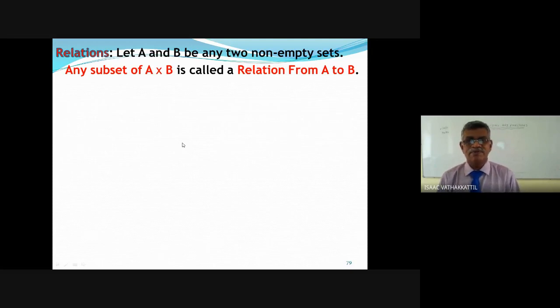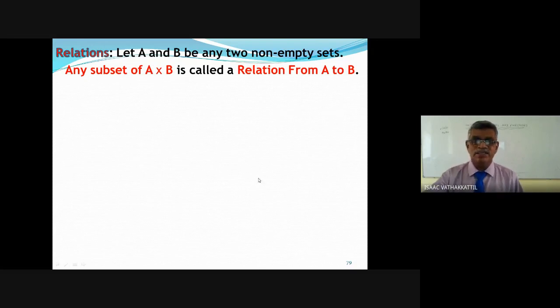What is a relation from A to B? Keep in your mind, what is a relation from A to B? Any subset of A cross B. Maybe null set, maybe singleton set, may contain more elements. At the most, it may contain A cross B, nothing more than that. Are you getting? Any subset of A cross B is a relation from A to B.